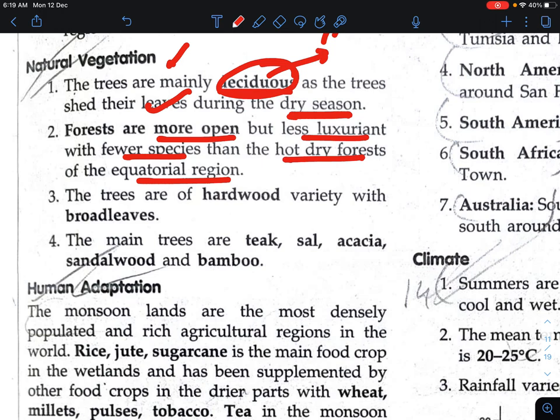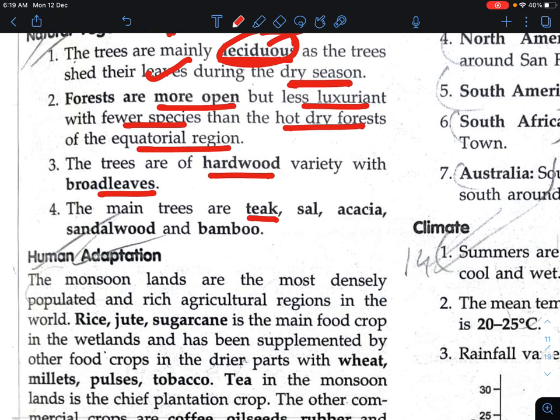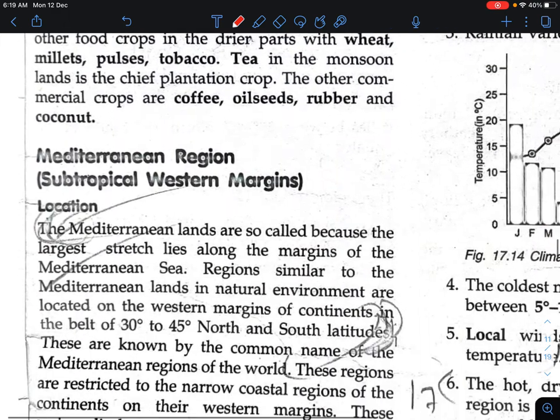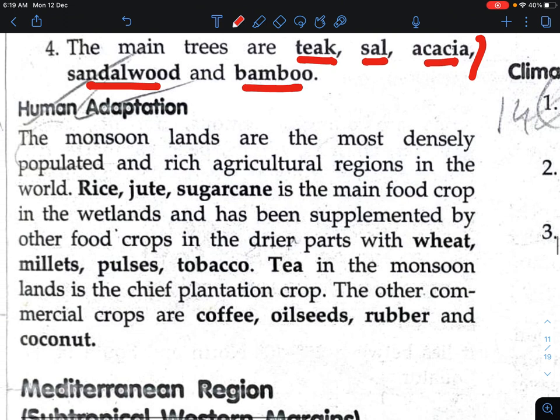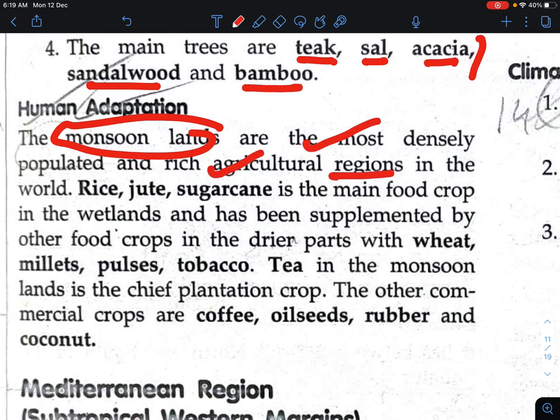The trees are of hardwood varieties with broad leaves, and the main trees are teak, sal, acacia, sandalwood, and bamboos. Now, if we talk about human adaptations, the monsoon lands are the most densely populated areas. These monsoonal areas, this tropical monsoon region, are densely populated and rich agriculture regions in the world.